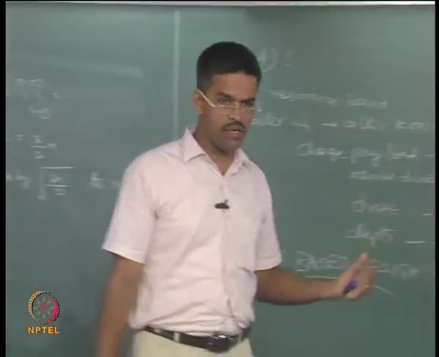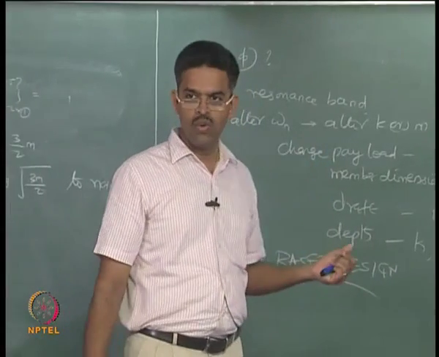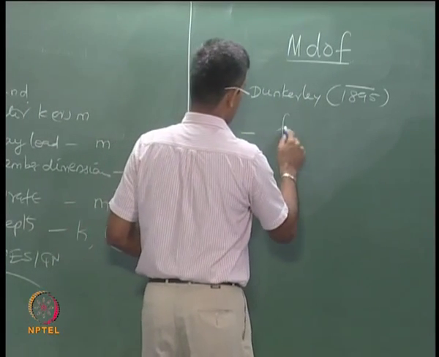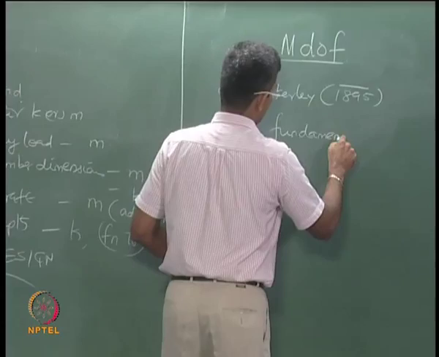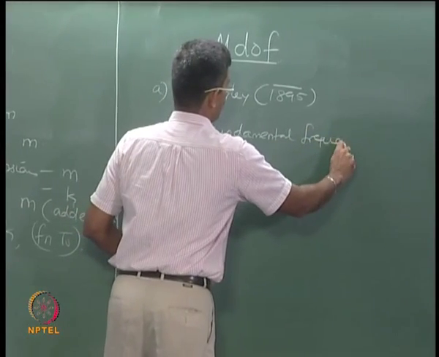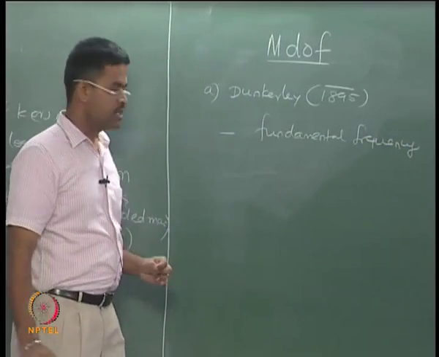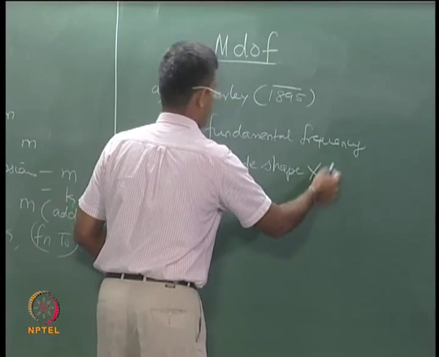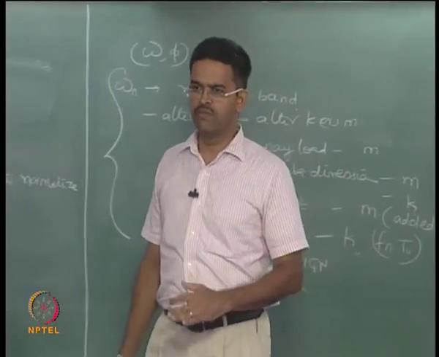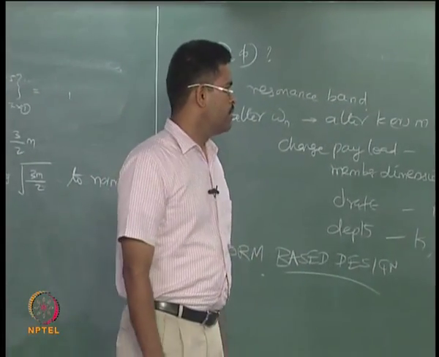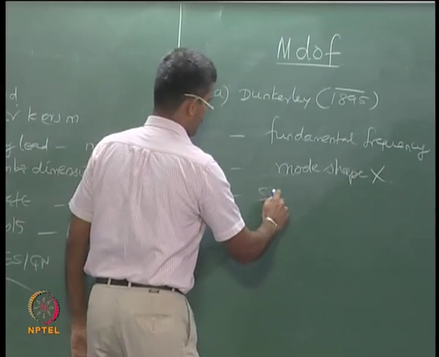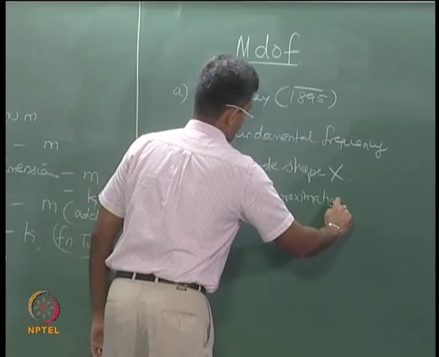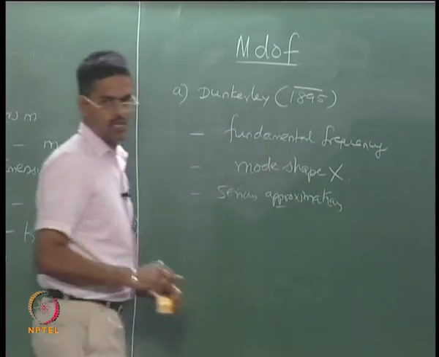So, the method is still valid and in demand because this method gives you an approximate value only of the fundamental frequency. The limitation of the method is that it will give you only the fundamental frequency. Fundamental frequency is supposed to be the lowest frequency, it will not give you the mode shape, it will give you only the frequency, with of course some serious approximations. There are serious approximations in the method. Let us see this algorithm first.